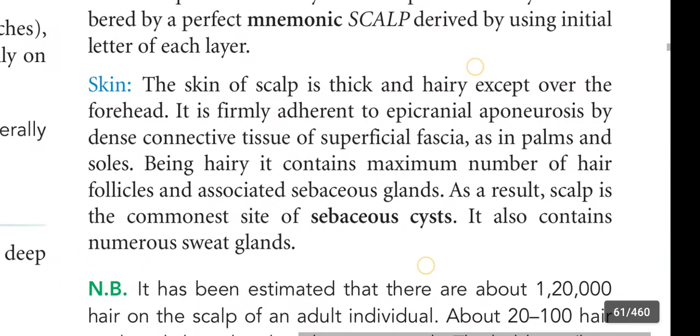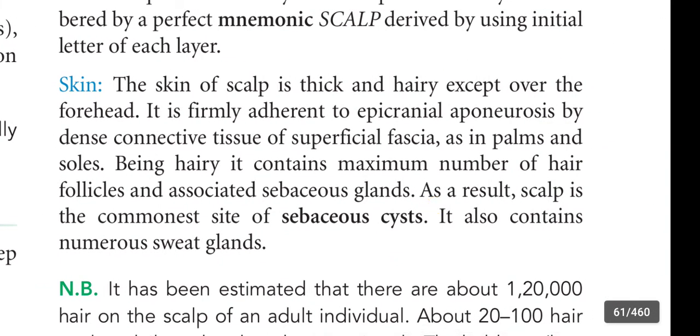First, skin. The skin of the scalp is thick and hairy except over the forehead. It is firmly adherent to epicranial aponeurosis by dense connective tissue or superficial fascia, as in palms and soles. Being hairy, it contains maximum number of hair follicles and associated sebaceous glands. As a result, scalp is the commonest site of sebaceous cyst. It also contains numerous sweat glands.